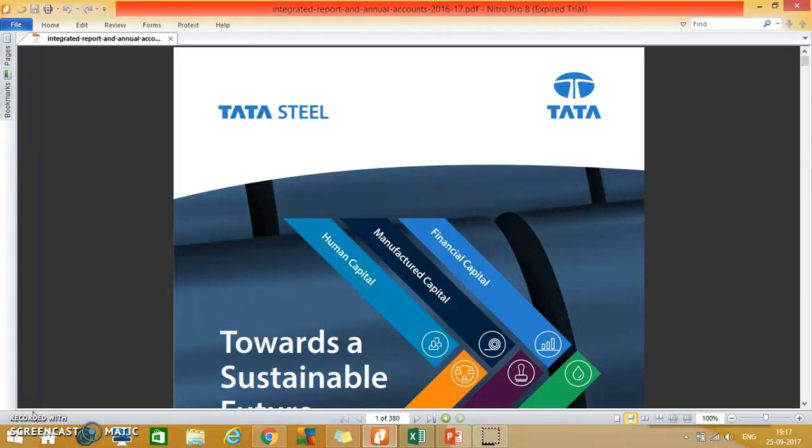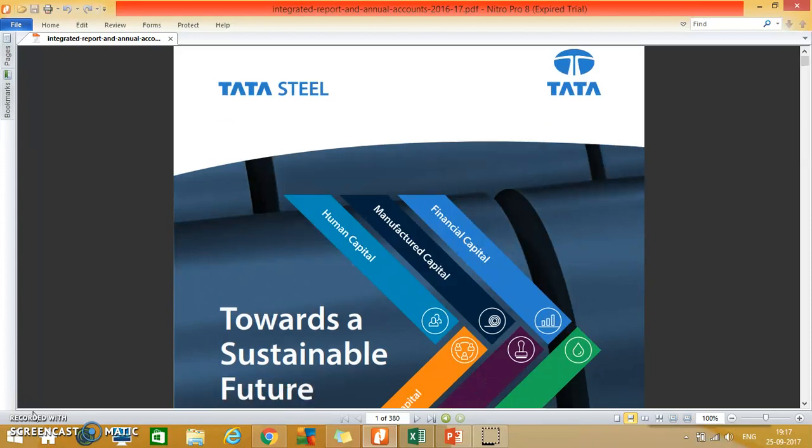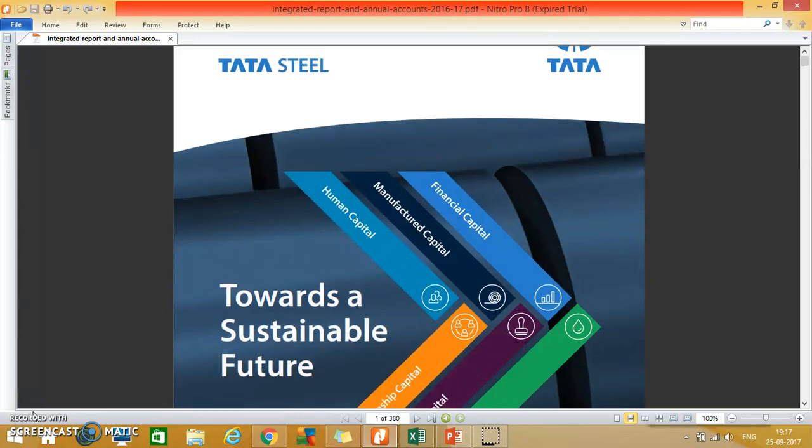Tata Group is a business conglomerate which is operating in over 100 countries and over 5 continents. And this group has a strong presence across diverse industries, ranging from agrochemicals to hospitality. Now, Tata Steel is the world's second most geographically diverse steel producer. So let us look at this annual report of Tata Steel so that we understand how the investments of organizations work.